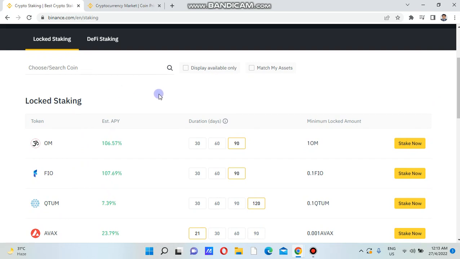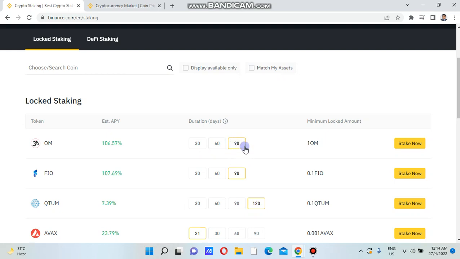And here is the estimated APY for the next 30 days, 60 days or 90 days. FIO and OM are competitors of each other, and they are ensuring 106.5557% income for the next 90 days, as it is selected.